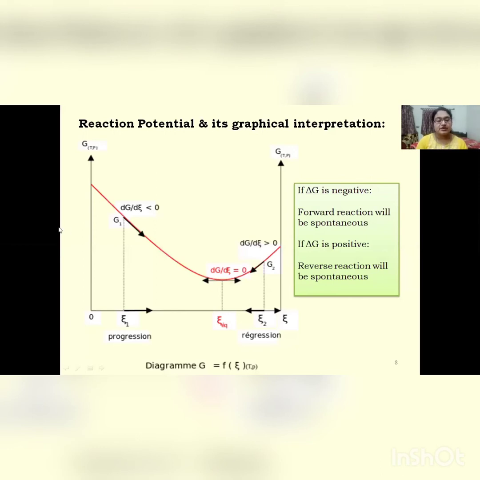Now this is the plot of G versus ξ. Consider that ξ is always a positive quantity, so its value lies between 0 and 1. Here the slope value is negative. That means ΔG is negative, so the forward reaction is spontaneous. Here the slope is positive. That means the forward reaction is not spontaneous, but the reverse reaction is spontaneous. If we consider the previous reaction, then here the reaction will occur in this fashion: ν3A3 plus ν4A4 will get converted to ν1A1 plus ν2A2. And at this point the slope is 0. That means the reaction is at equilibrium, and the corresponding ξ has been marked as ξ equilibrium.